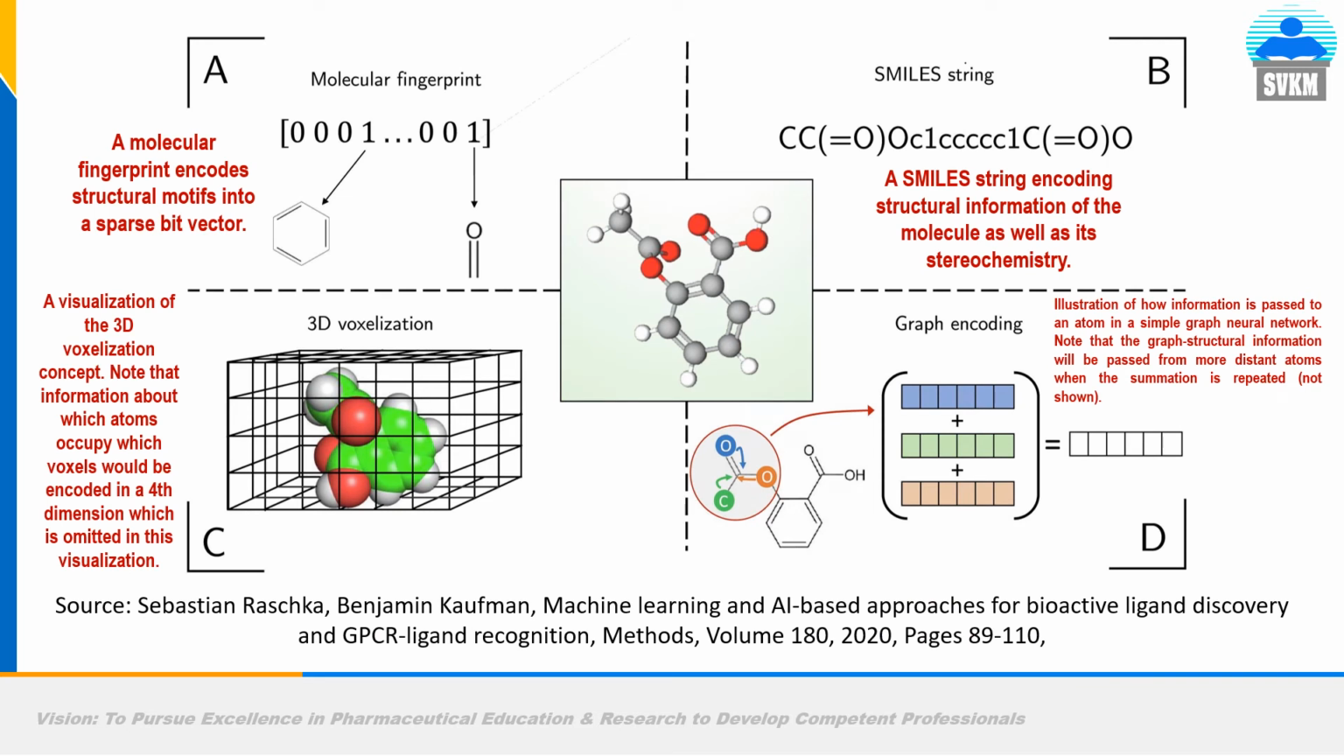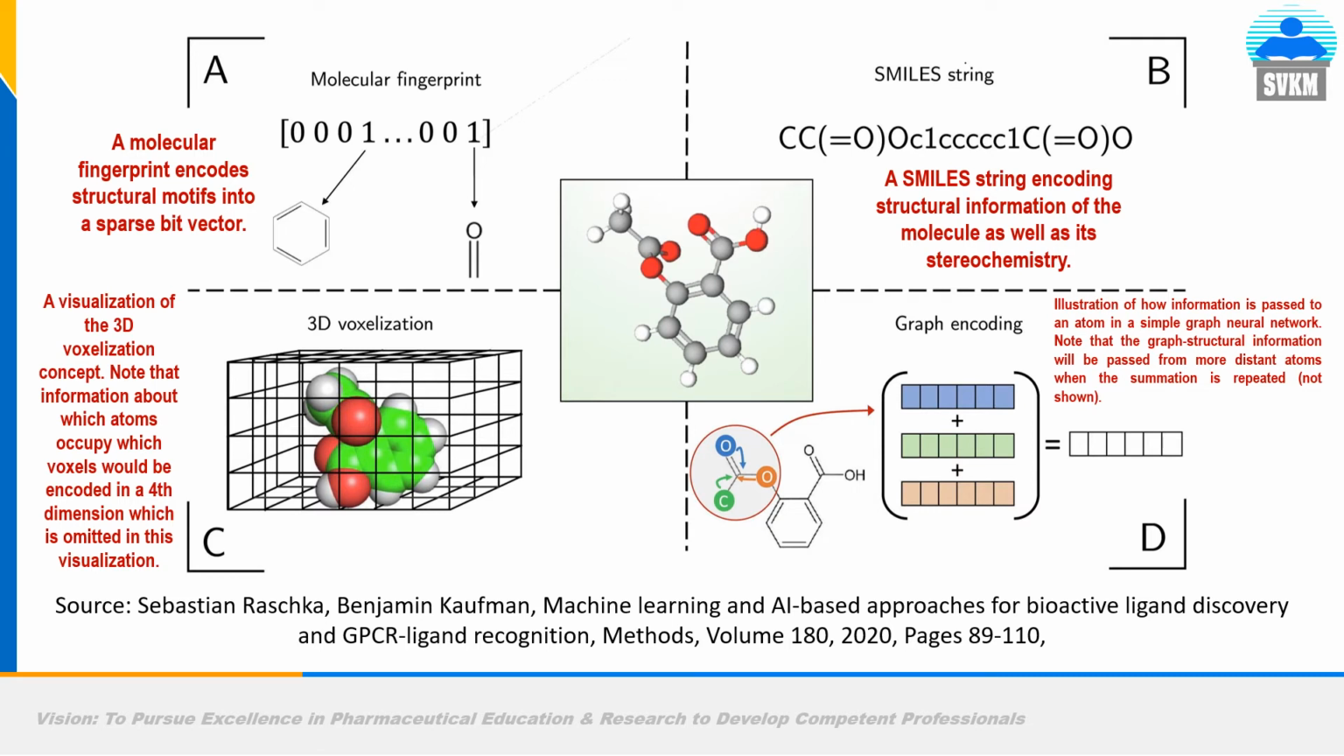This very beautiful infographic I have taken from this paper, Machine Learning and AI Based Approaches for Bioactive Ligand Discovery and GPCR Ligand Recognition. It was published in Methods in 2020. It is around 21 pages. It is a review article, and very meticulously, very painstakingly, the authors have summarized the entire concept of machine learning in drug discovery. If you want to learn more in a practical manner, you should read this article completely.